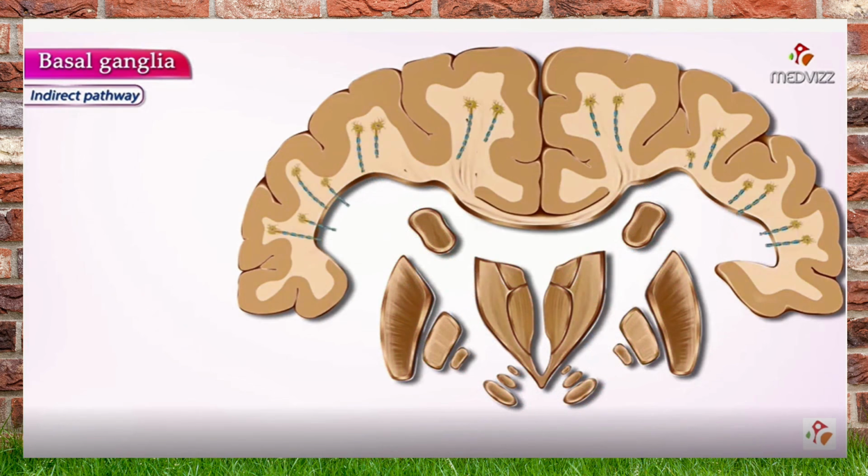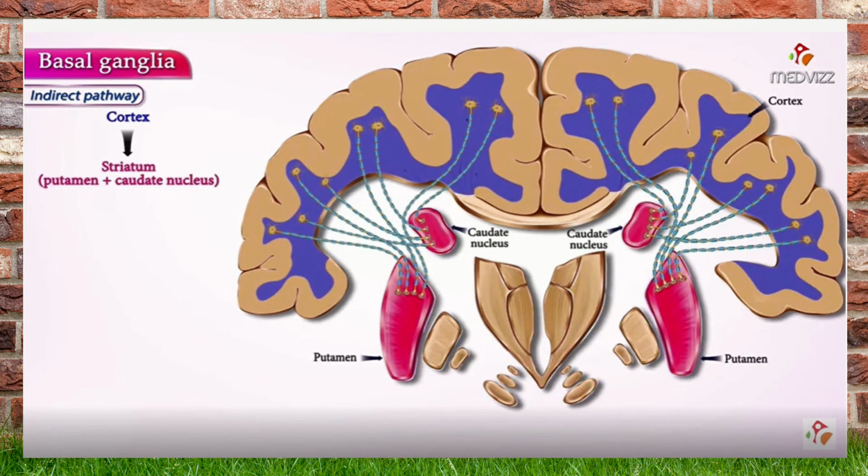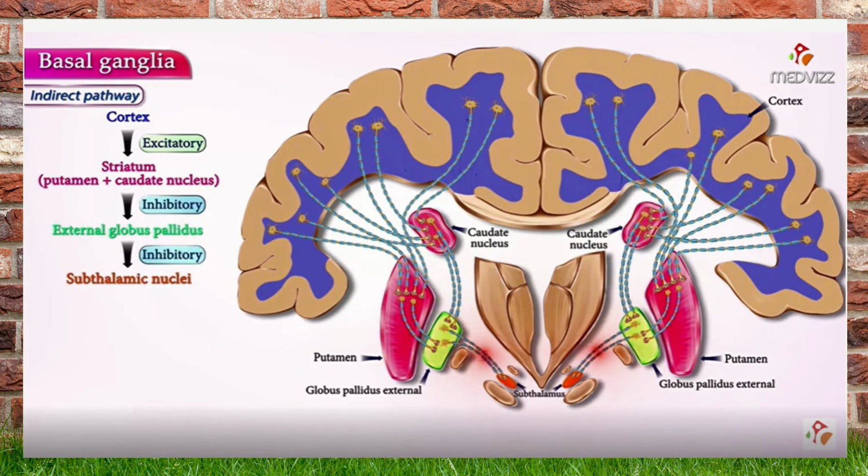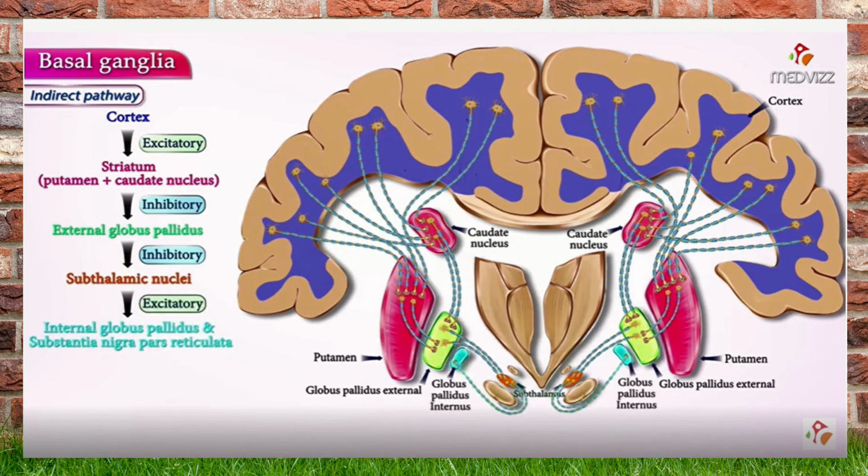When we come to the first fiber from the cortex to the striatum, that is going to secrete glutamate, glutamatergic neurons. It is going to be excitatory, or it is going to stimulate the action, whether to do or not. Whether to react to it or not is going to be decided by the basal ganglia. From the striatum, the impulses are passing via the striopallidal fibers to the globus pallidus externus. That is going to be inhibitory, where the GABA cells are inhibited. The fibers from the globus pallidus externus to the